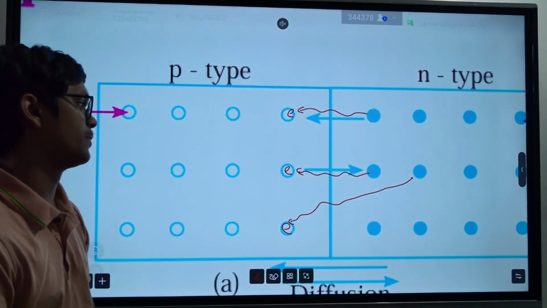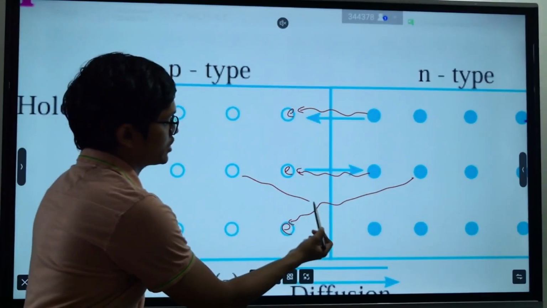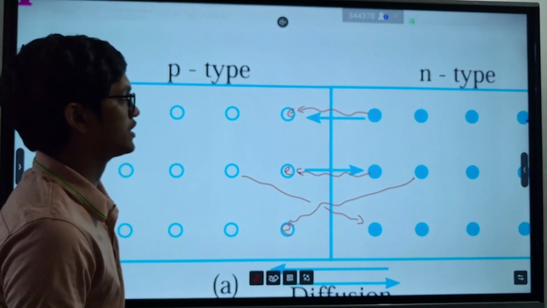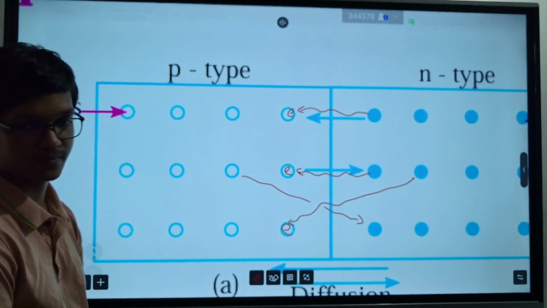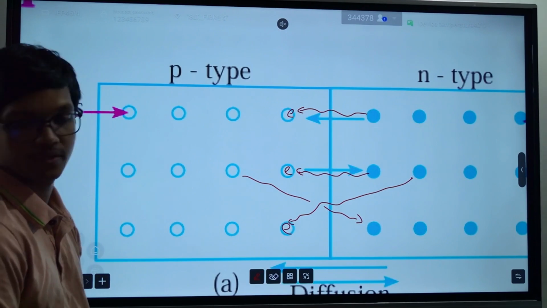Now, as you see, holes move in this direction and electrons move in this direction to neutralize.